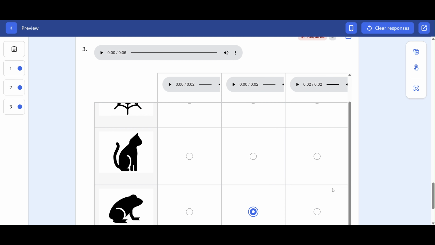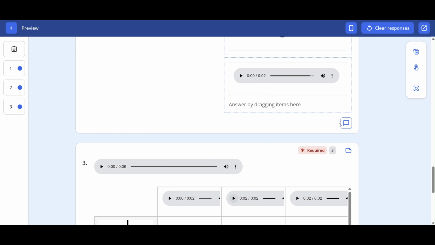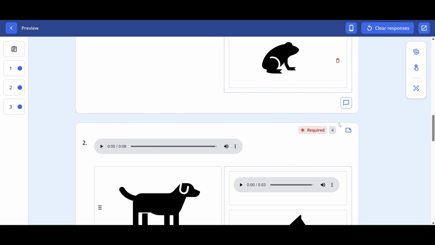There is no multiple select for these. You can do that, but for this particular question type, that doesn't make sense. There's only one correct answer for each. So students can change their mind, choose a different one. They can listen to the audio as many times as they need to. And then when they're done, they hit submit. So hopefully either the match table grid or the Categorize helps you with that.